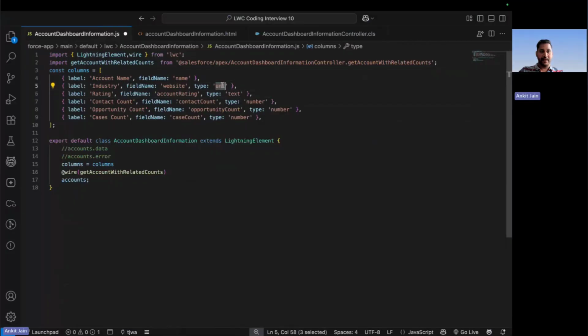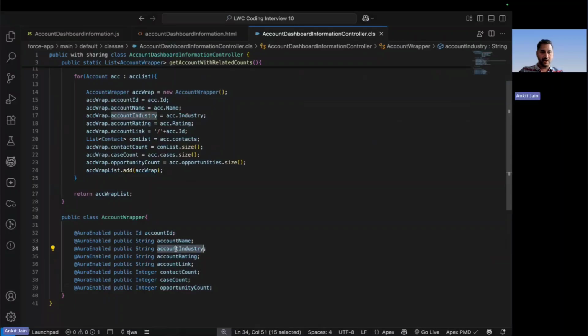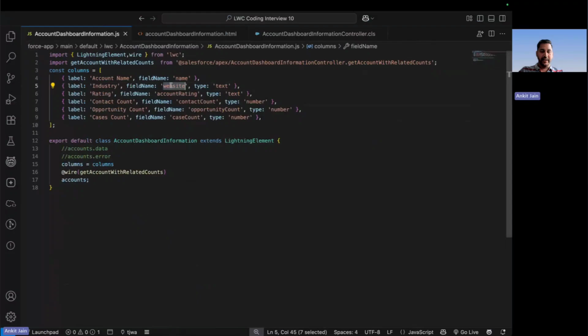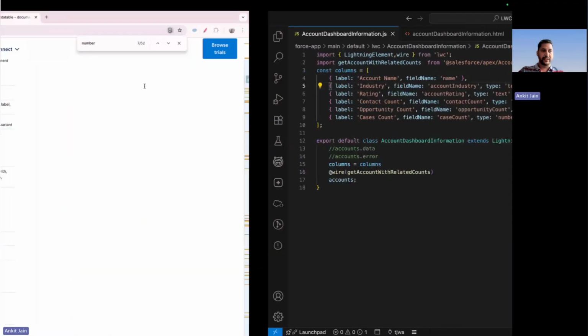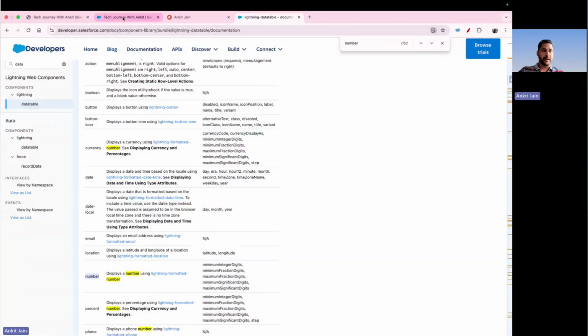Same next thing, here also you can put the type as text, and for industry, you can use the account industry. Till here it was very much straightforward. But the first one that we have to display in the output should be coming up in the form of a link.